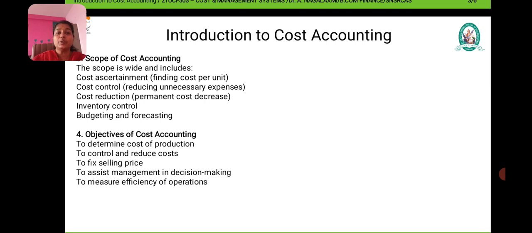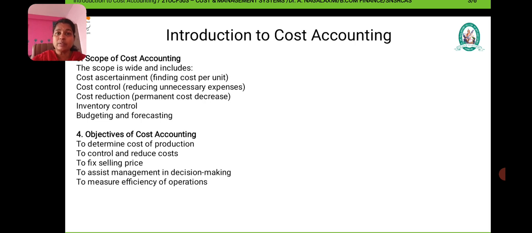We are now going to see the objectives of cost accounting. Why is cost accounting needed? To determine cost of production, to control and reduce cost, to fix selling prices, to assist management in decision making, and to measure efficiency of operations. These are the main things for the management in order to control the cost.